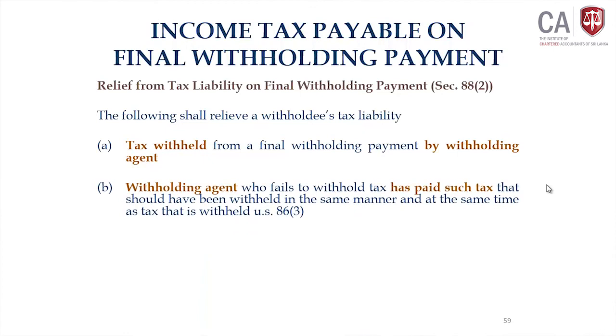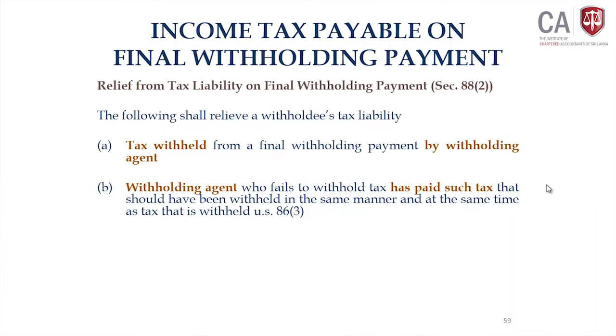Then section 86 subsection 3 tells you, where the withholding agent has not deducted the taxes at the time of payment, that does not mean an escape from the liability. The withholding agent should pay the same amount of taxes out of his own pocket.